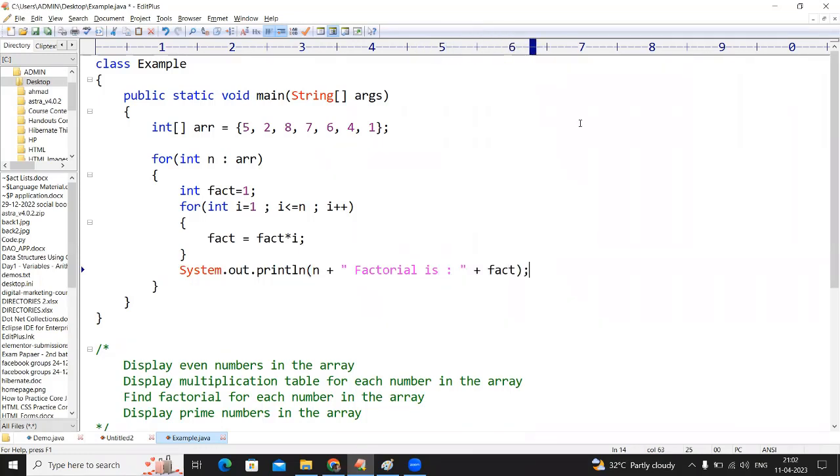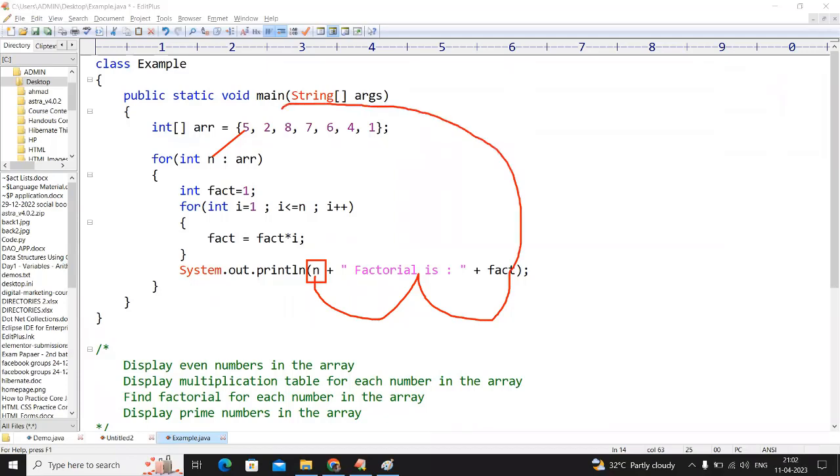Look at this, how this code gets executed. Let me explain more clearly. First, 5 will come and store into n. 5 times you are repeating and every time we are finding the fact: 1 into 2 into 3 into 4 into 5, 120 you will get. Once the for loop is completed, it will come out and print that 5 factorial is 120.